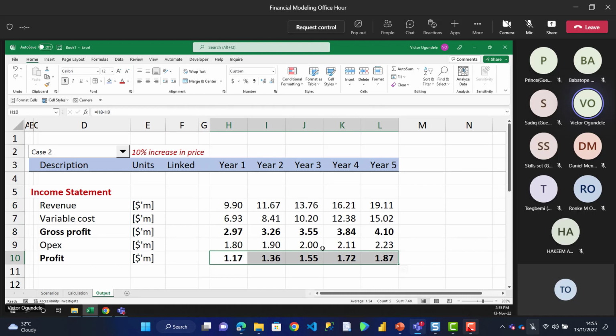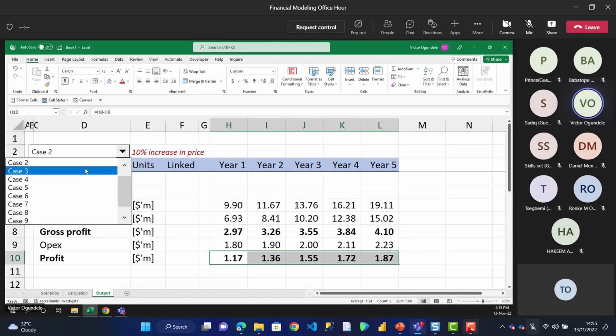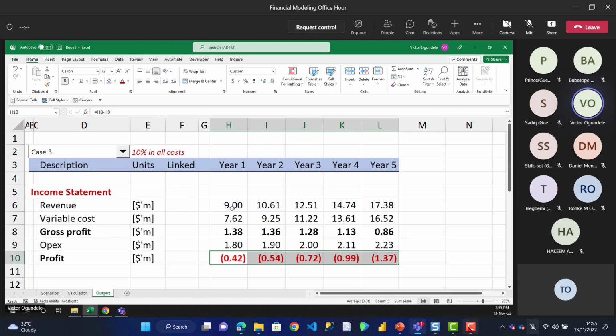Everything seems to be looking so sweet. But they should not forget, what if some other things happen? What if revenue is the same, based on what we forecasted, and variable cost increased by 10%, OPEX increased by 10%? Especially for a manufacturing firm, you have some external power that regulates your pricing. If your competitors are selling at this price, you cannot just go ahead and increase your own pricing. But inflation is happening here and there. What will be the effects on your business model?